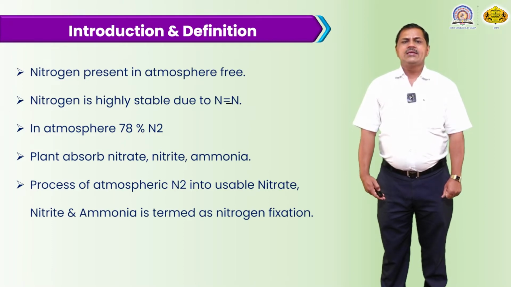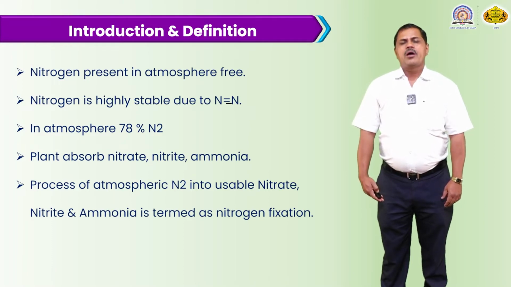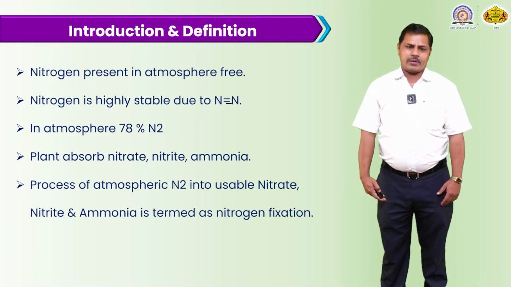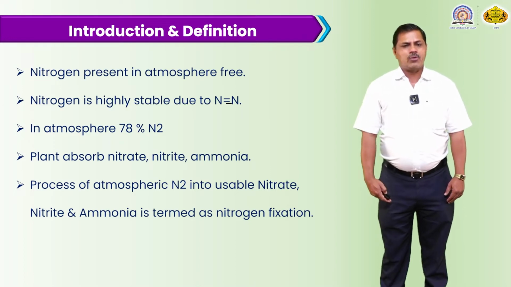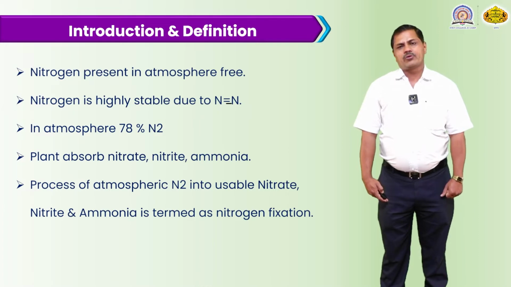Nitrogen is highly stable due to its strong triple bond, which is present in this nitrogen base. Although about 78% of the atmosphere is nitrogen, plants cannot utilize it for growth and development.